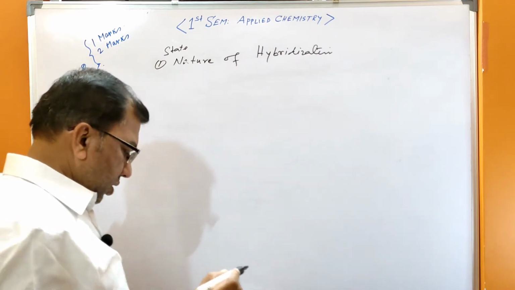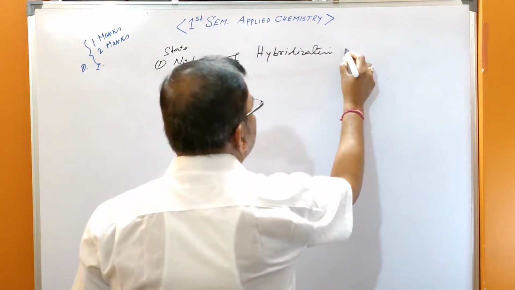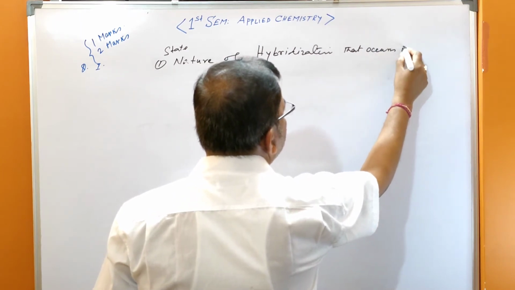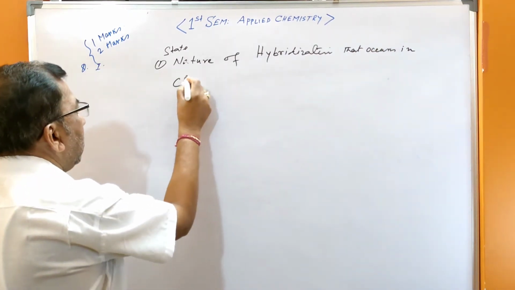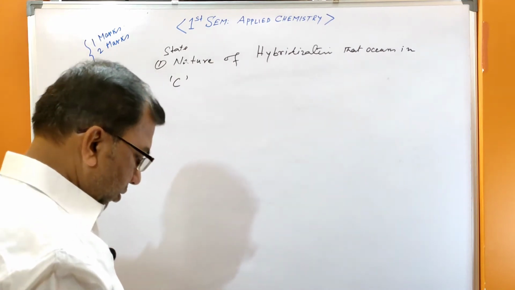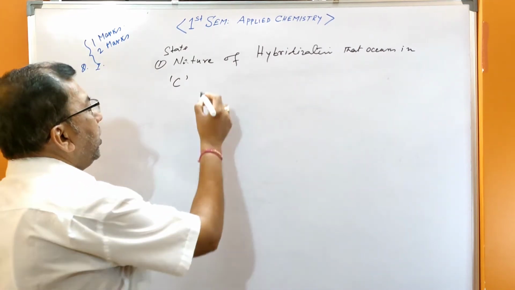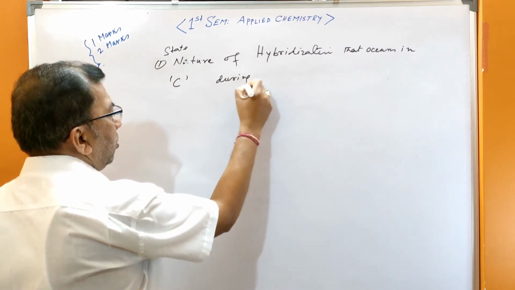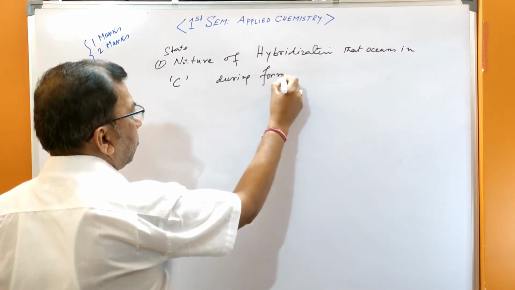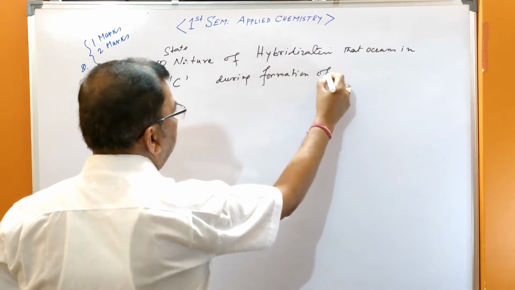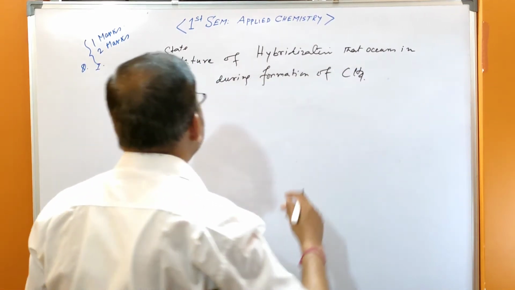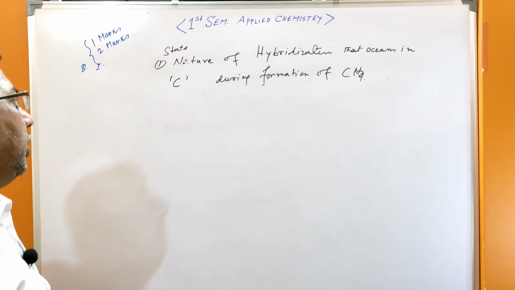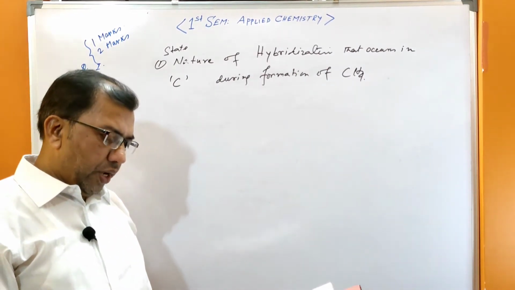State the nature of hybridization that occurs in carbon during formation of methane. This is the question. State the nature of hybridization that occurs in carbon during formation of methane.